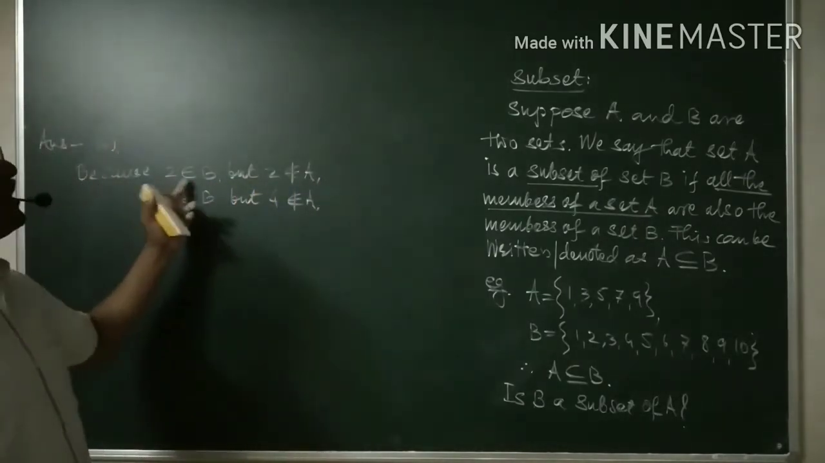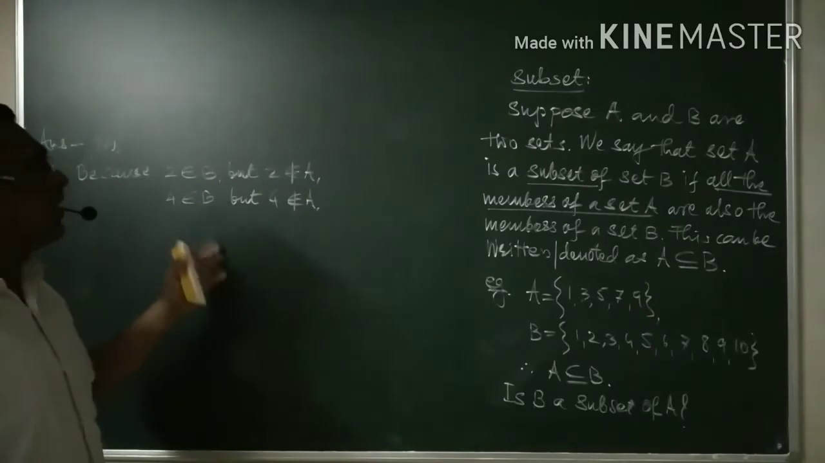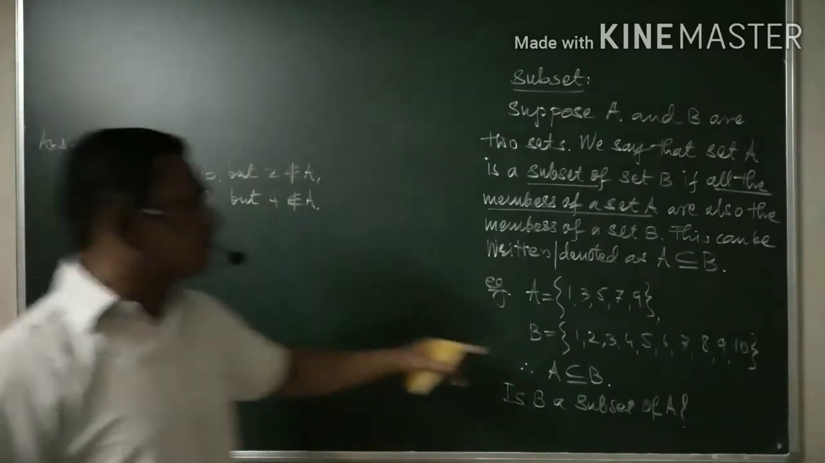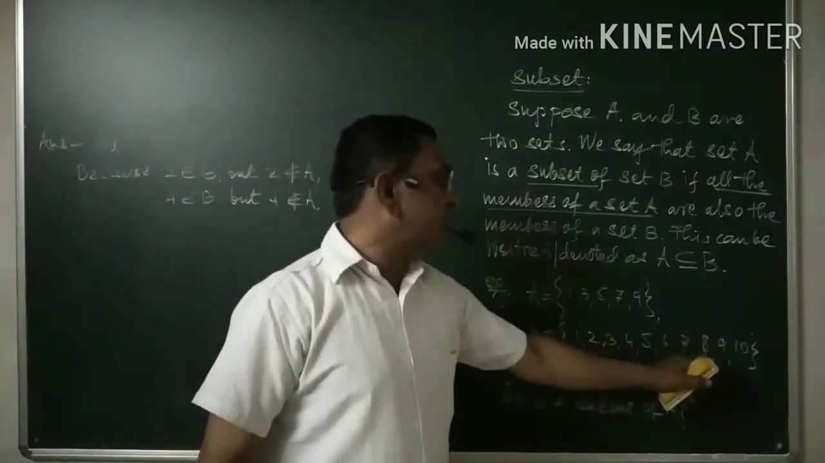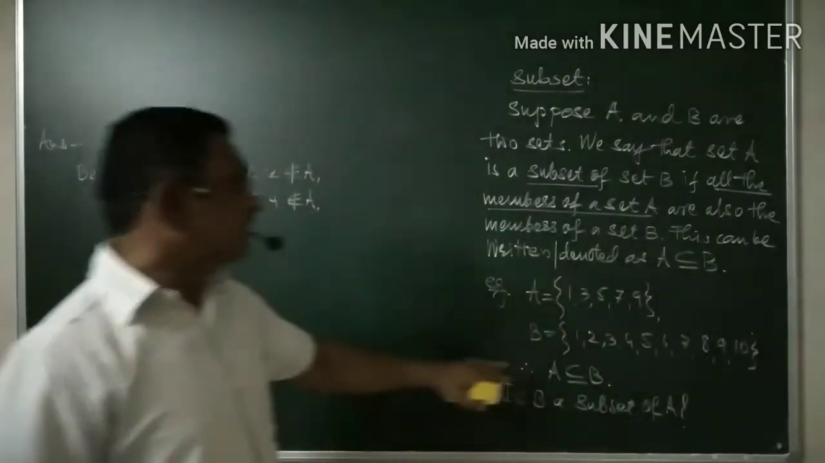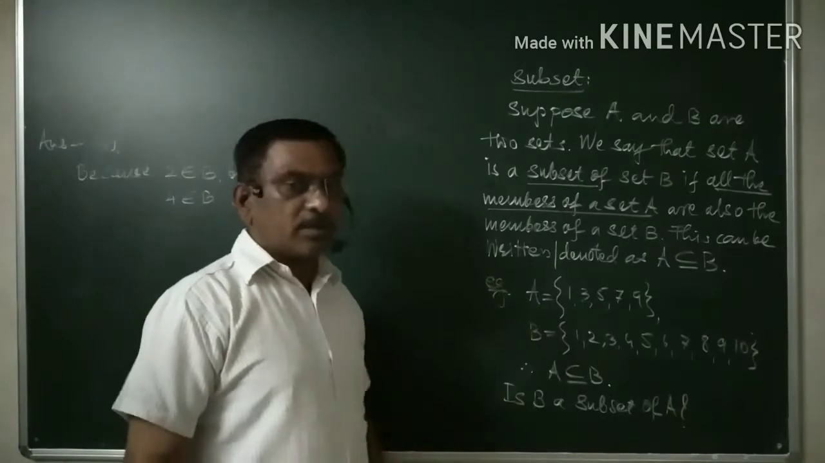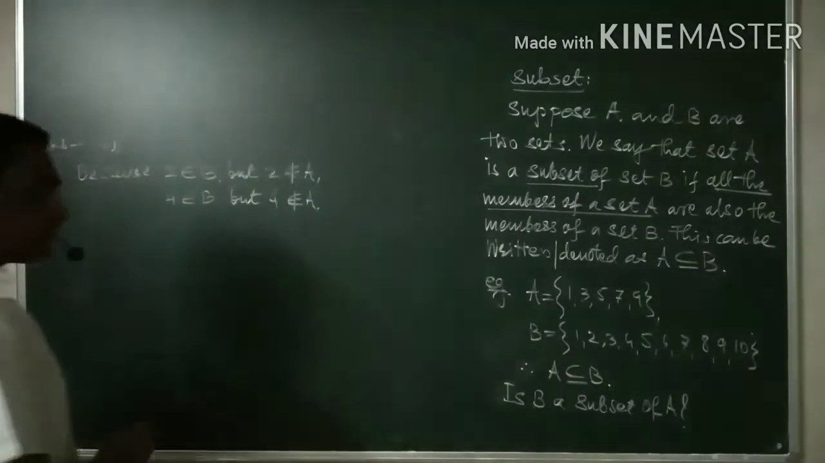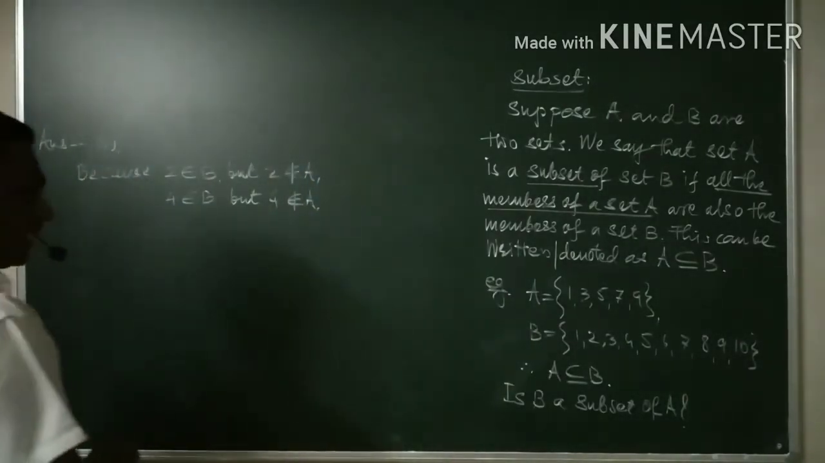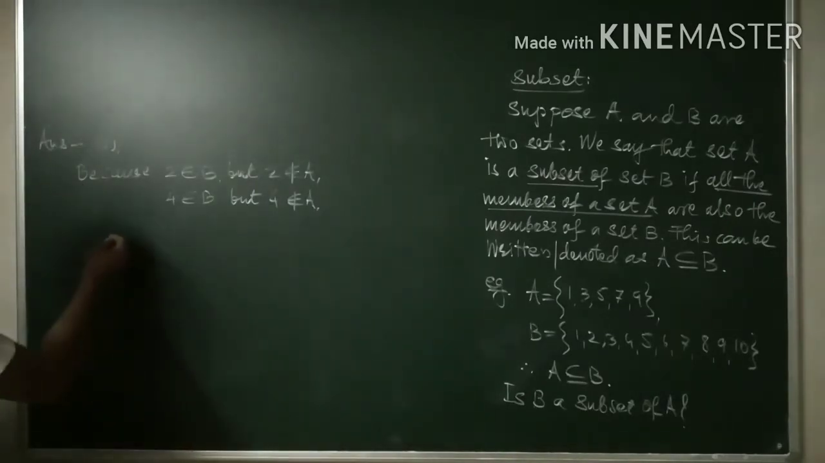Or if you don't want to write this one, you can write this one. Or if you don't want to write this, you can write for 6. You can write for 8. You can write for 10. In this way, we can check whether B is a subset of A. Now, another thing is that here,